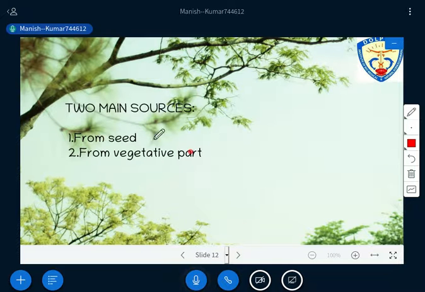Now the question is how natural regeneration takes place. Natural regeneration takes place from two sources: from the seed itself and from the vegetative part, right? First I will explain how natural regeneration takes place from the seed.